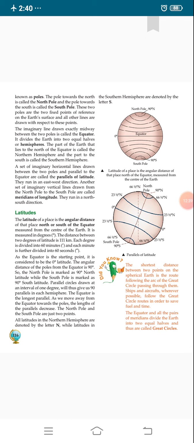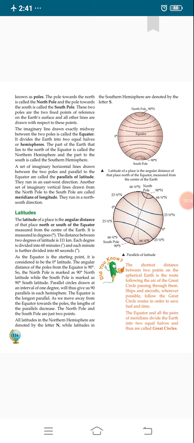As the equator is the starting point, it is considered to be the 0 degree latitude. We have discussed that the equator divides the earth into two equal parts. The angular distance of the poles from the equator is 90 degrees, so the North Pole is marked as 90 degrees north latitude, while the South Pole is marked as 90 degrees south latitude.